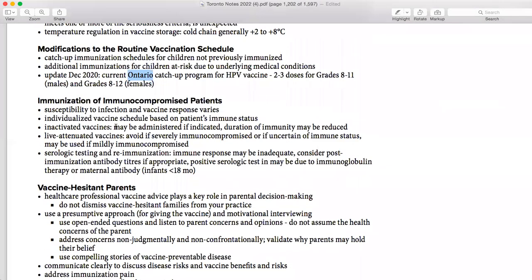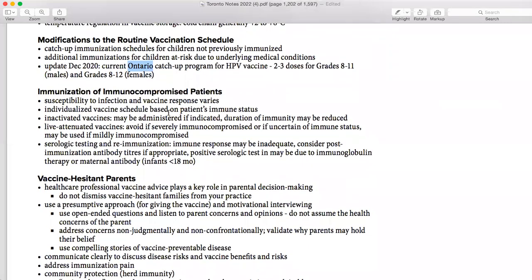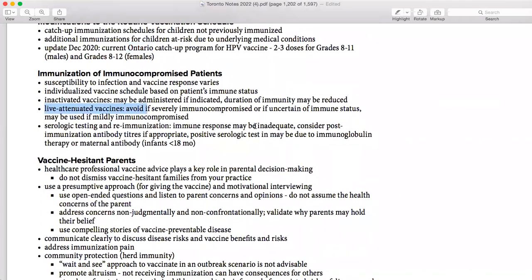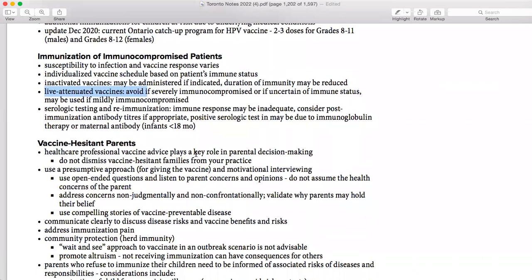Okay. Then immunization of the immunocompromised patient. This is what I was talking about. What immunizations can you give in the immunocompromised? All live attenuated vaccines you cannot give, so avoid them. And then serology testing and reimmunization: immune response may be inadequate, post-immunization antibody titers are checked if appropriate, and a positive serology test may be due to immunoglobulin therapy.